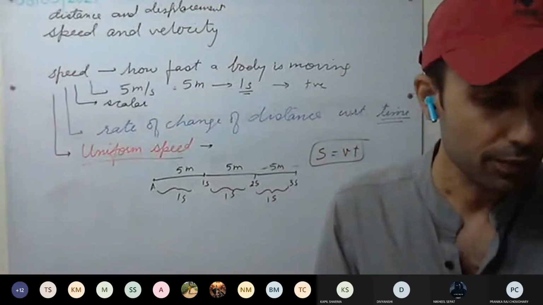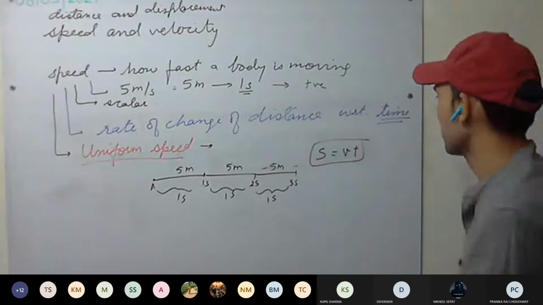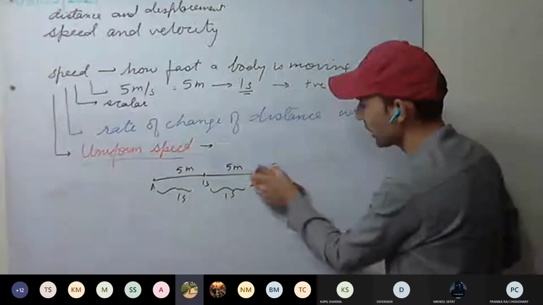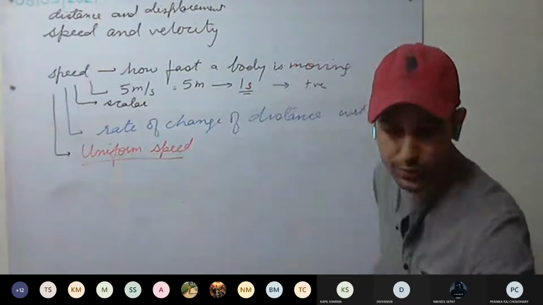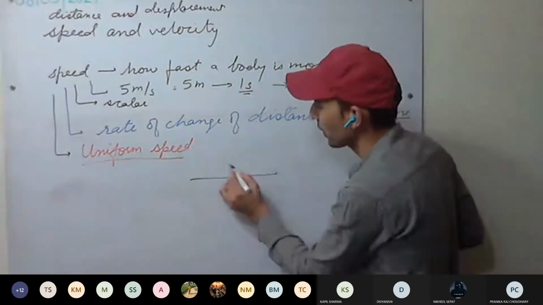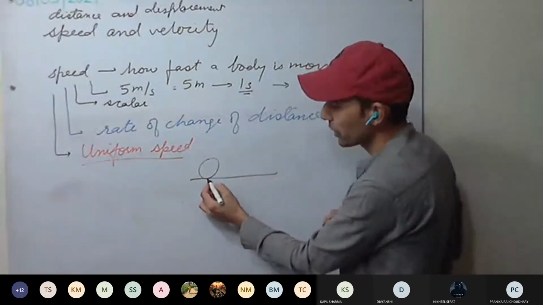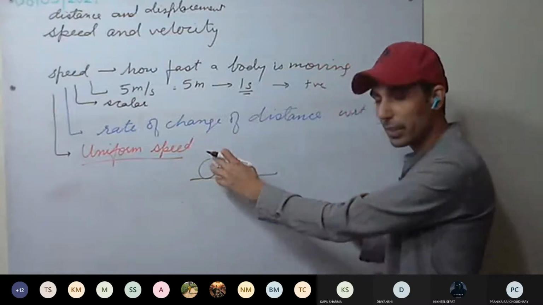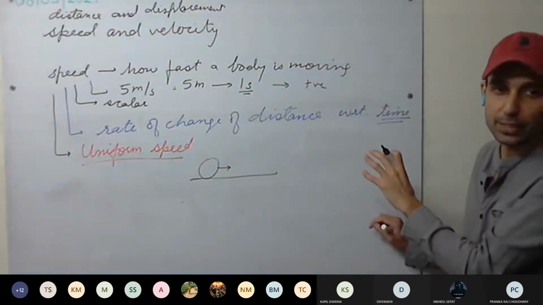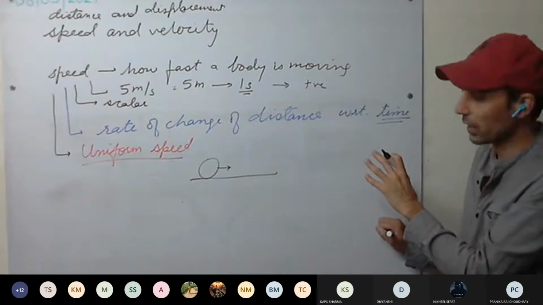So uniform speed. Anyone have doubt? Various examples are being given in the book. That is when a body is moving on a polished surface. For example, body is moving on a polished surface means frictional force is zero. No other force is acting on the body. It is moving, so it will keep on moving with the same speed. That is uniform speed.